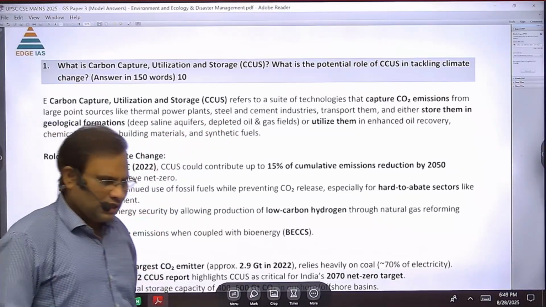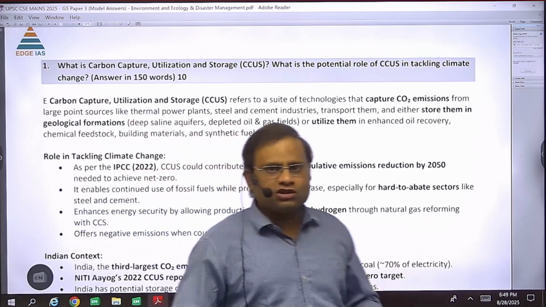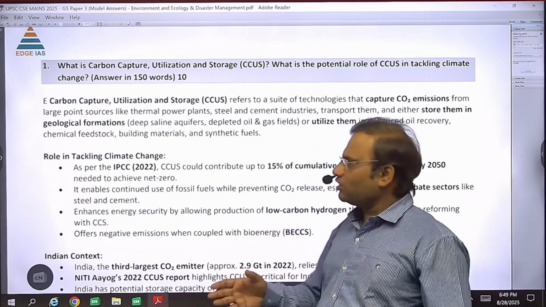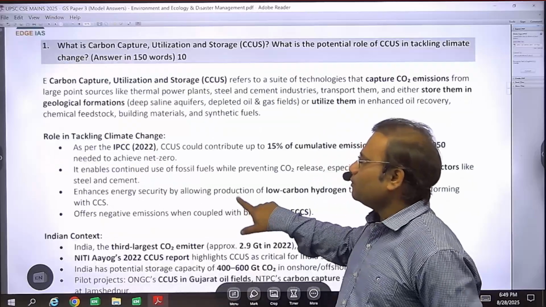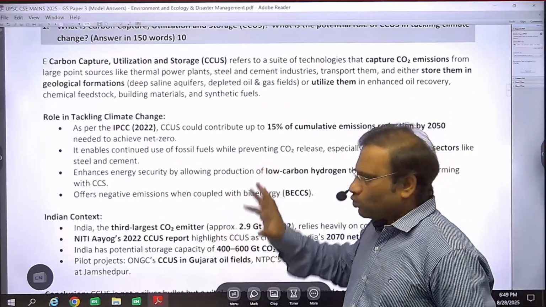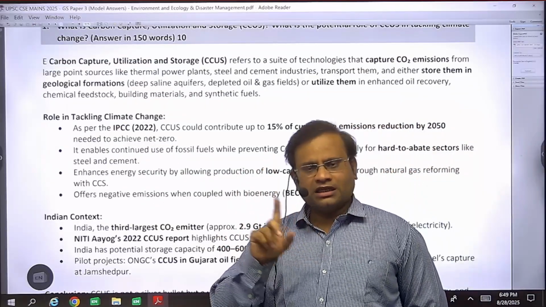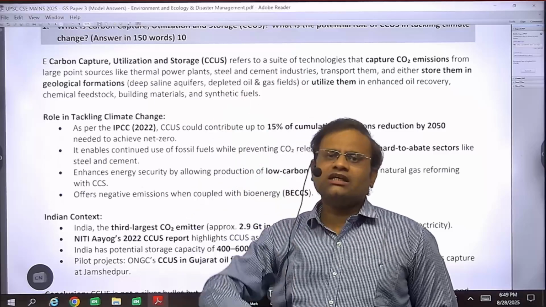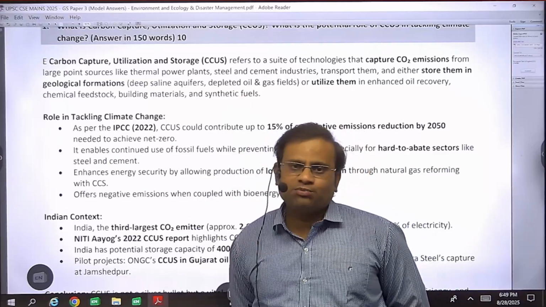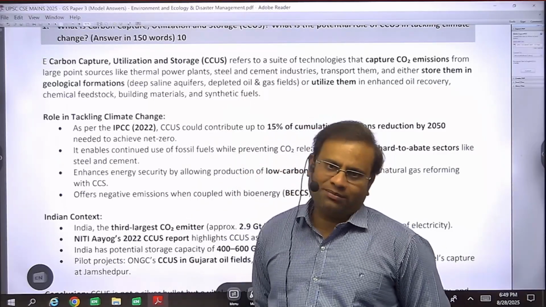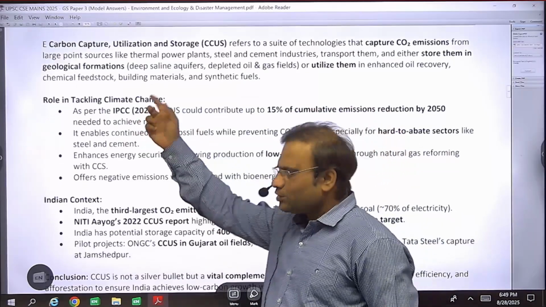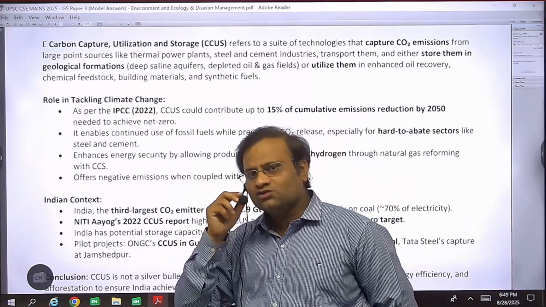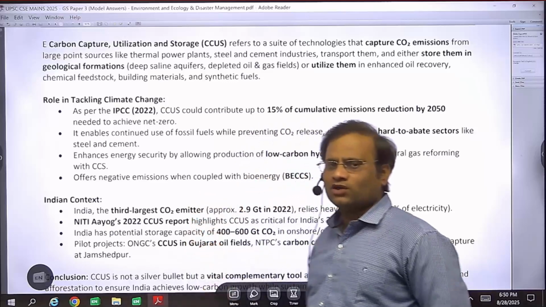Then, as per the need of the question, what is the potential role of CCUS in tackling climate change? This is the second part of it. It means if this technology is enhanced further, what would be its role in the climate? Definitely it has multiple roles. Think in this way: first, it will reduce greenhouse gases in the atmosphere, so it has the potential to arrest global warming, right? That is one part. As per the IPCC report, you should include these facts in your answers. They enhance the quality of your answers.